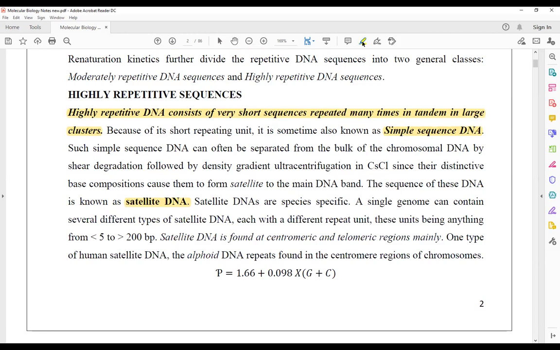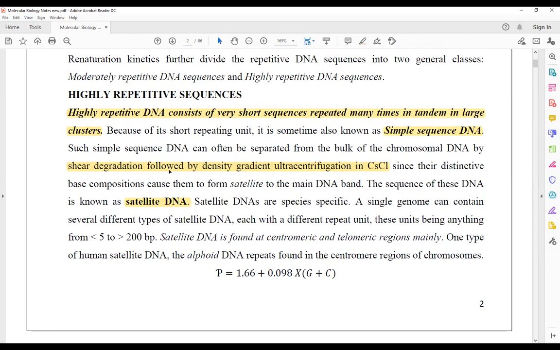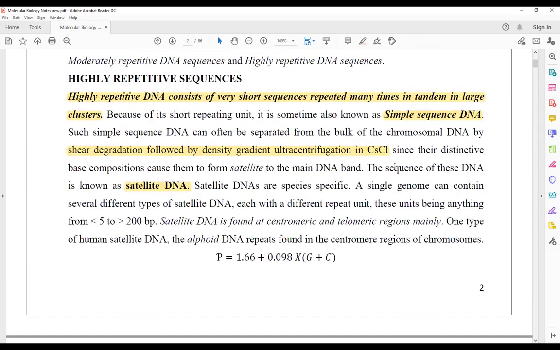Simple sequence DNA can be separated from the bulk of the chromosomal DNA by shear degradation followed by density gradient ultracentrifugation in cesium chloride. When you perform the density gradient ultracentrifugation in cesium chloride, you are going to obtain different bands, and those bands are obtained because of the difference in the density of the DNA molecule. The density of the DNA molecule is given by the formula 1.66 plus 0.098 times the GC fraction. This is the formula for calculating the density.